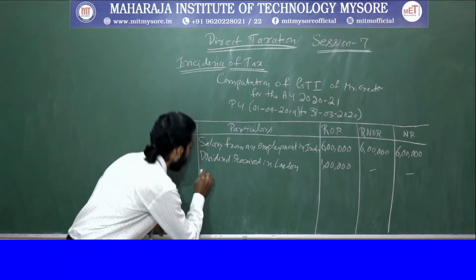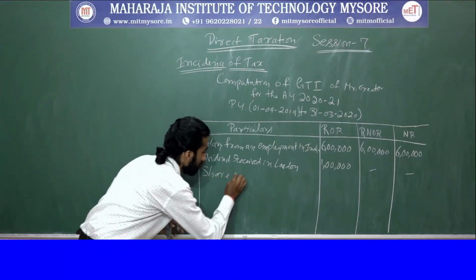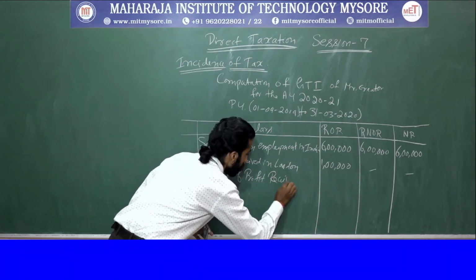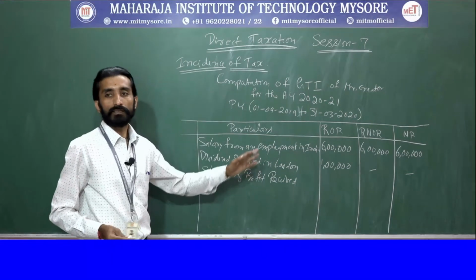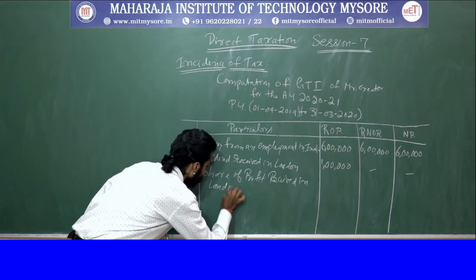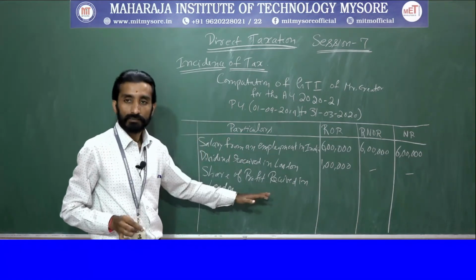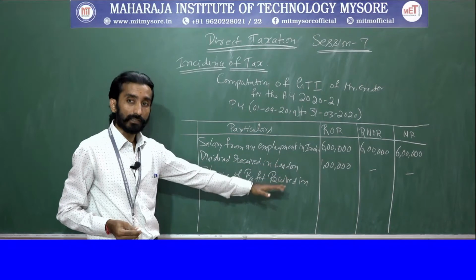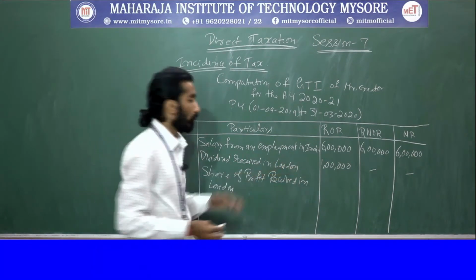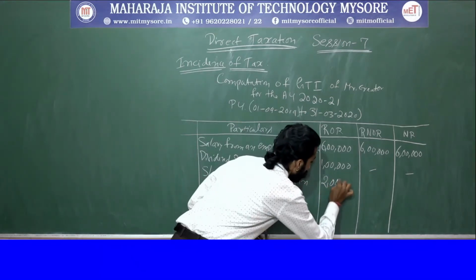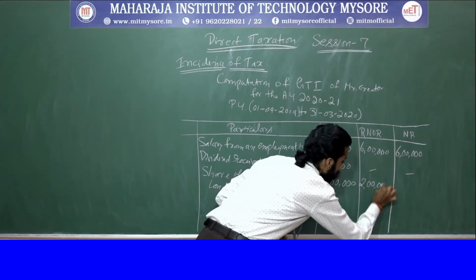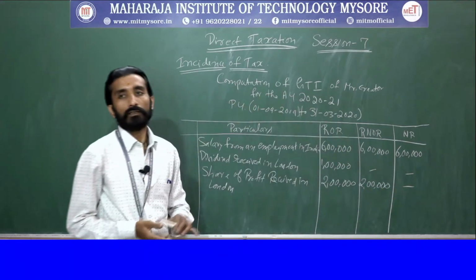So the share of profit received again in London, from a business situated in Sri Lanka and controlled from India, is 2 lakh. It is chargeable for two residential statuses.